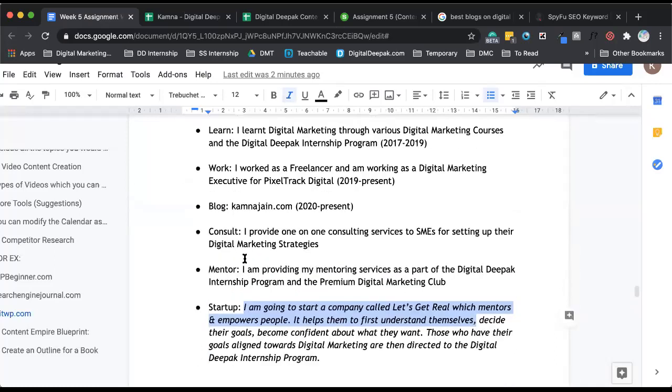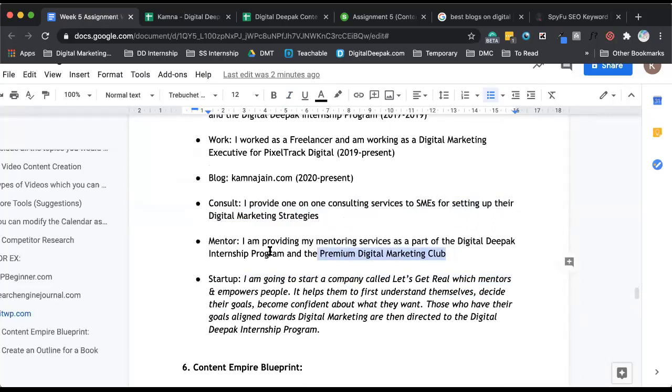If you have not done any of these things, say you have not provided any consulting services or been mentoring, you can put it in italics and say, I will provide my mentoring services to individuals or coaches or whatever it is. So you can write it in the future tense.